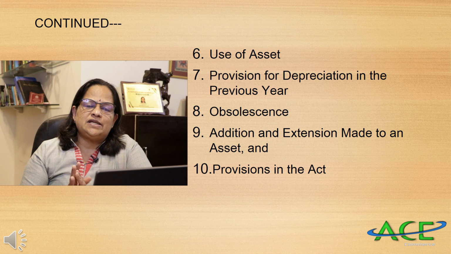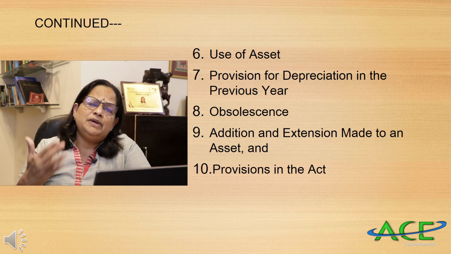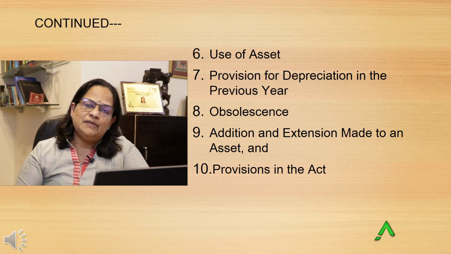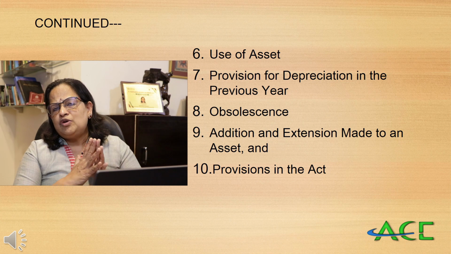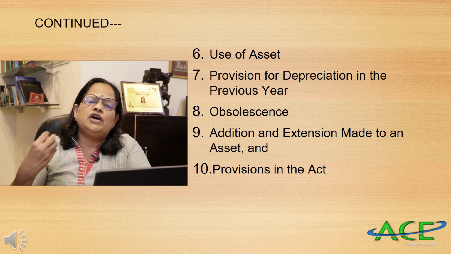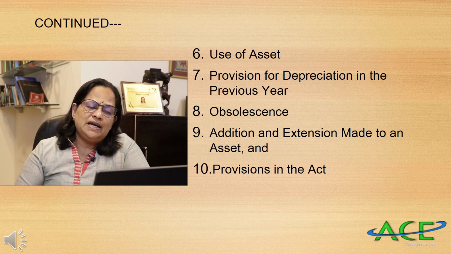Then use of asset. How many shifts it is used, how many hours it is used. The more you use it, the more depreciation you have to provide. Provision for depreciation in the previous year. Imagine that in the earlier years you have not provided the correct depreciation, then you have to remember that in the coming years you have to provide more depreciation, because only then will you get money for replacing the asset.